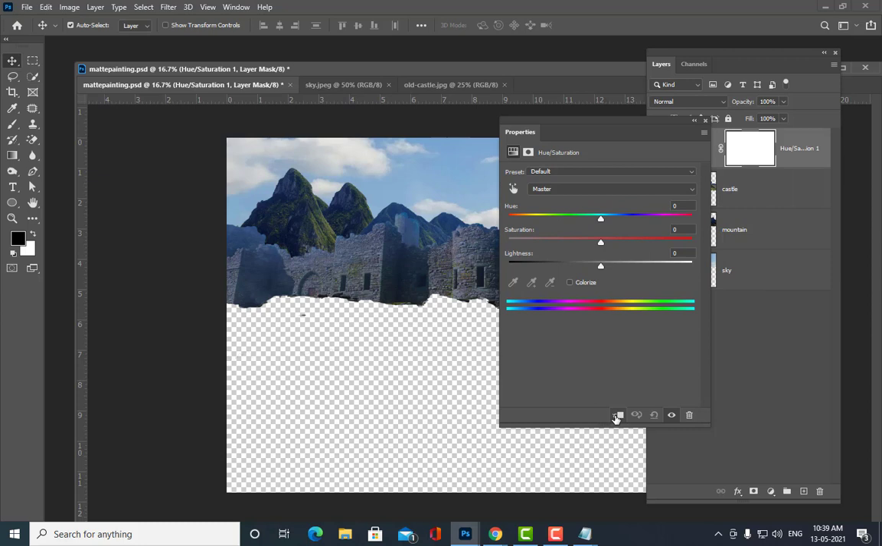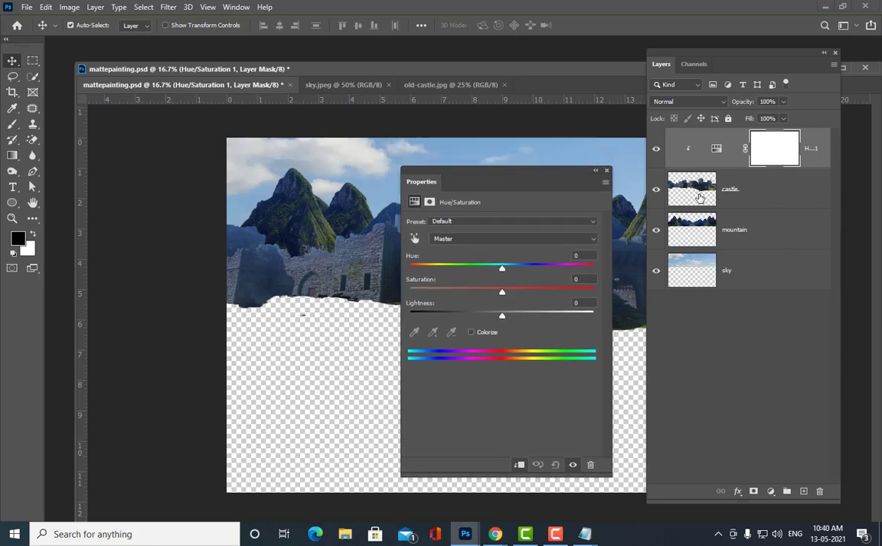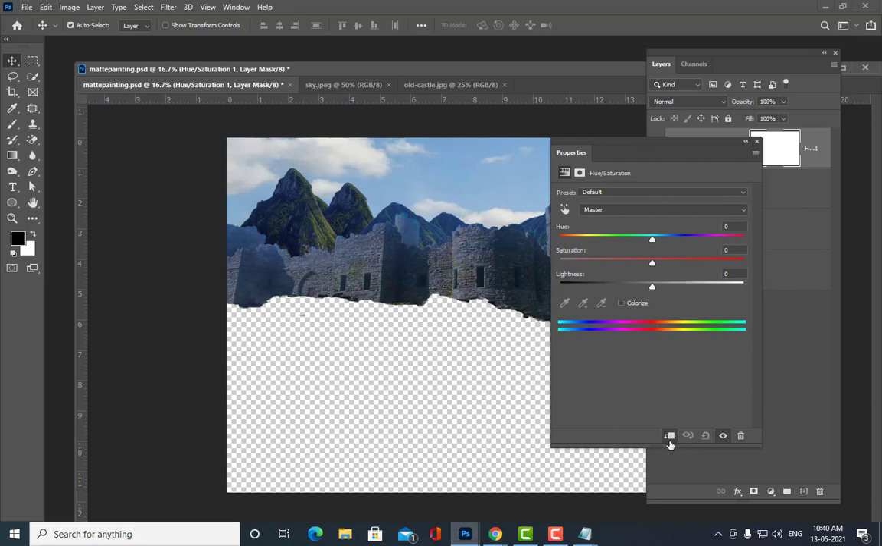Then, just click on this button. This is actually the clipping mask. See what will happen if you click on this? It means that you are affecting only the layer that is exactly below it. We are not going to affect the mountains or sky. We want to affect only the castle. That is why I have clicked on this button. If you don't click, even the mountain colors and the sky colors are also going to change, but we don't want to affect the mountain and sky.